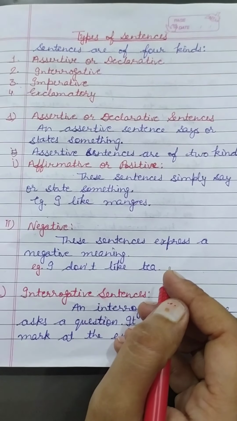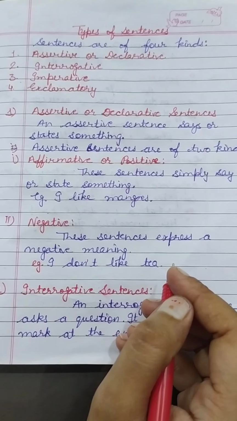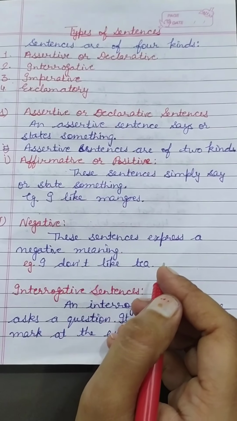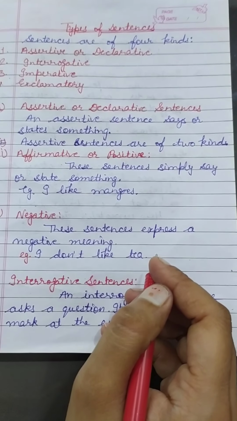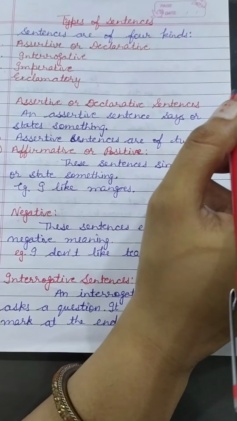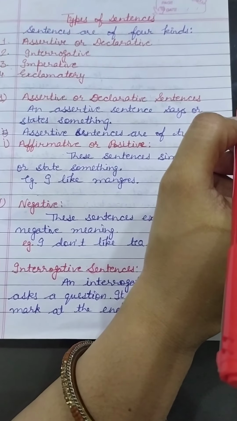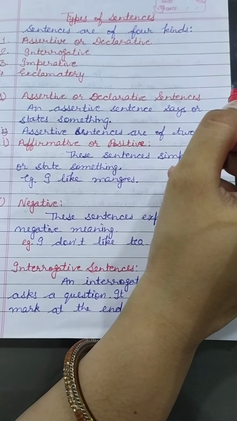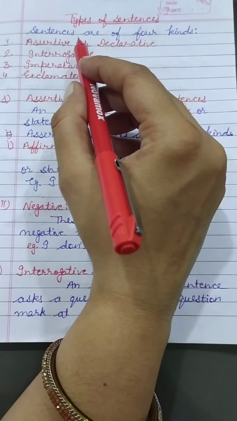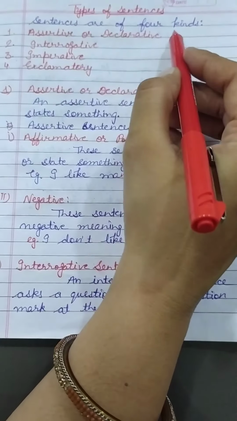We have already discussed about sentence. What is a sentence? A sentence is a group of words that make complete sense. It gives a complete idea and conveys a meaning. In this video, we will discuss its kinds.